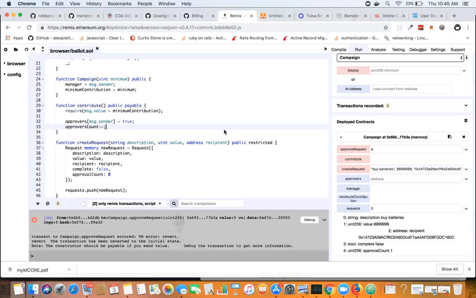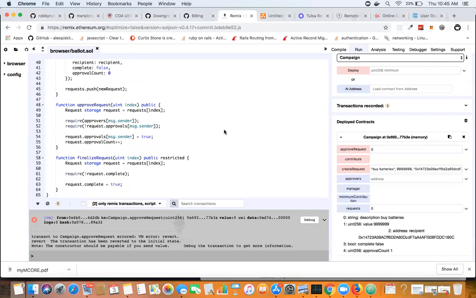All right, so I need to add one more require statement inside my finalize request function to calculate if 50% or more have voted on approving a request. I'll do that like so.